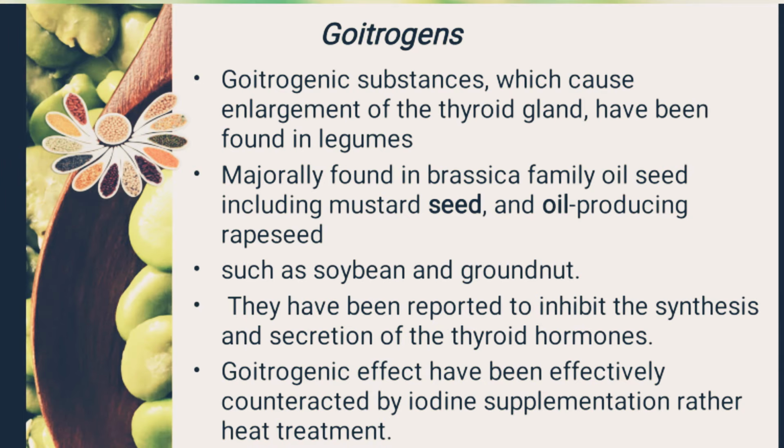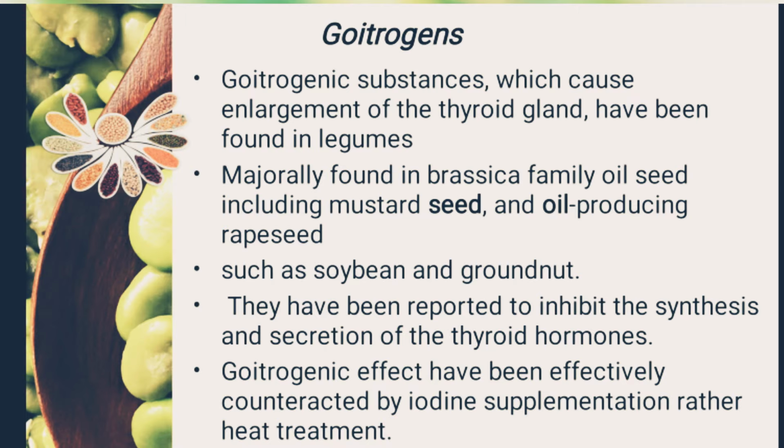Goitrogen is caused by some plant tissues consumed by human beings, causing hypothyroidism and enlargement of the thyroid gland. A major cause of goiter is deficiency of iodine. These are mainly found in Brassica family oilseeds, such as mustard, rapeseed, soybean and groundnut.